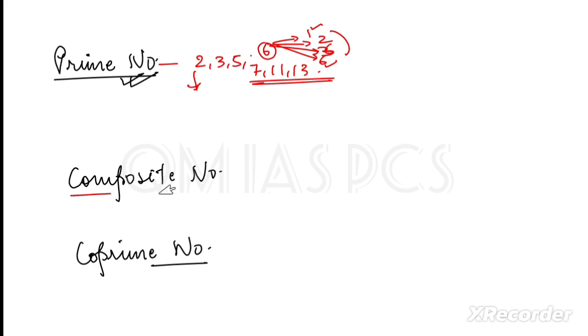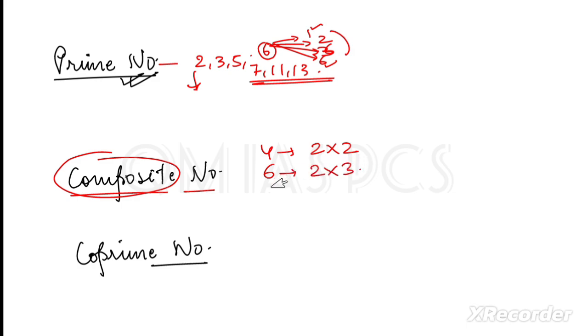Next one is composite numbers. What are composite numbers? Apart from prime numbers, I mean except prime numbers, other numbers are composite numbers. Just see this word, composite means mixed. Like 4 is a mix of 2 multiplied by 2. 6 is a mix of 2 and 3. 8 is a mix of 2, 2, 2, or we can say 2 and 4. So these are composite numbers. All numbers except prime numbers are composite numbers.